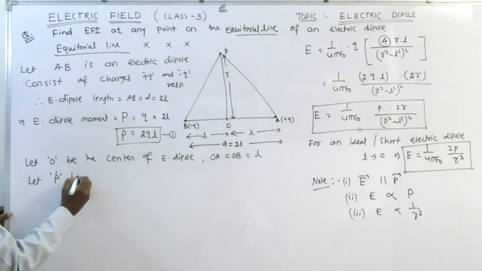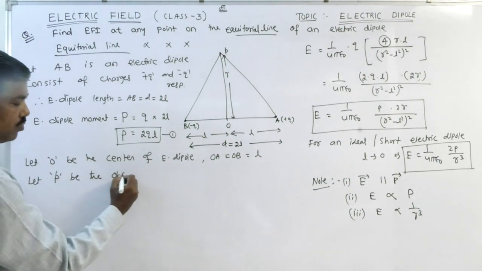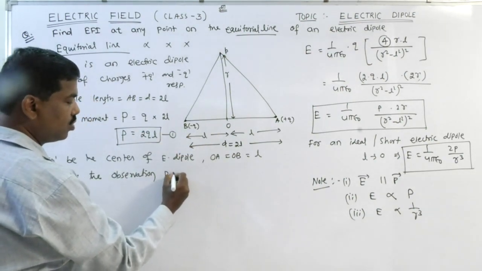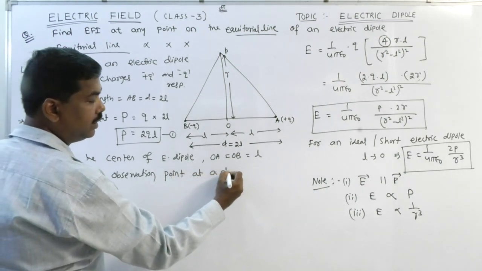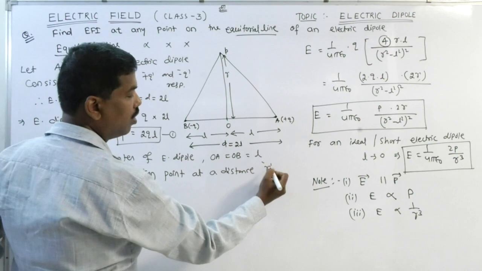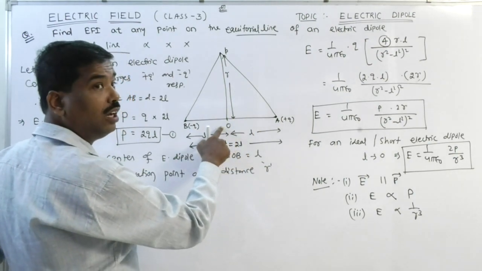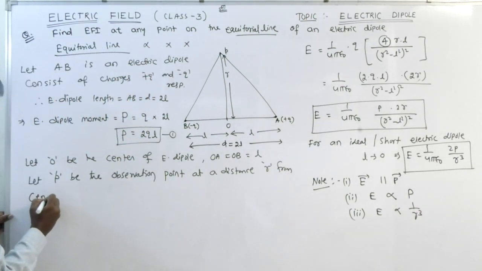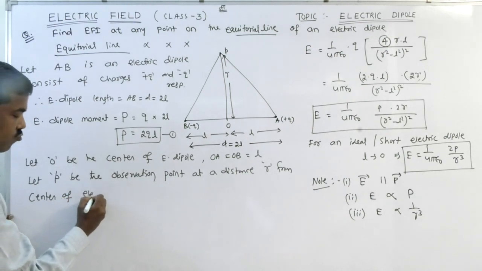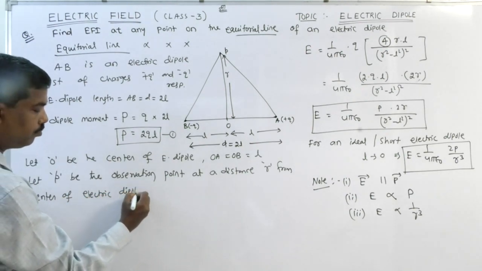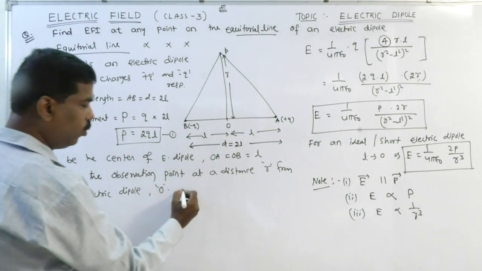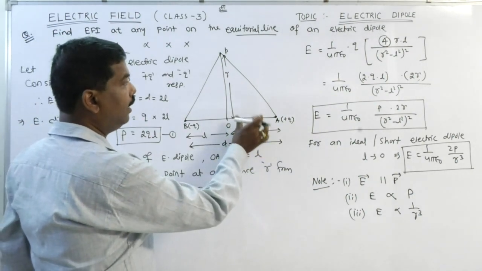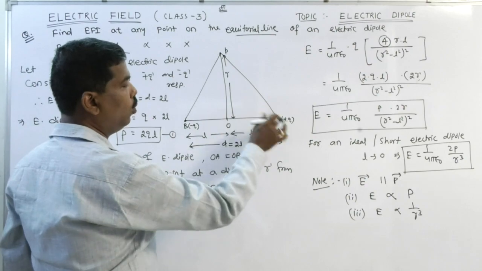Let P be the observation point at a distance R from the center of the electric dipole O. Therefore, OP is equal to R. Clear? If this is L and this is R, then in triangle OAP,